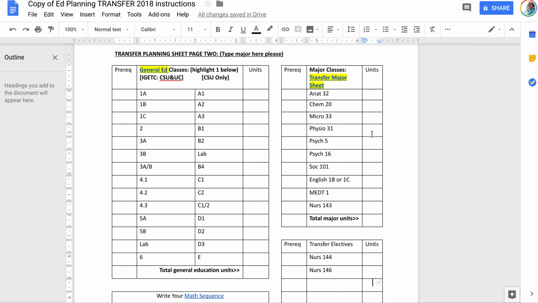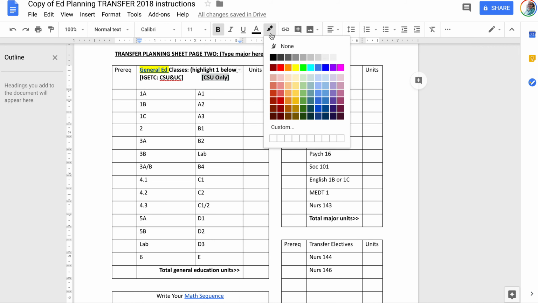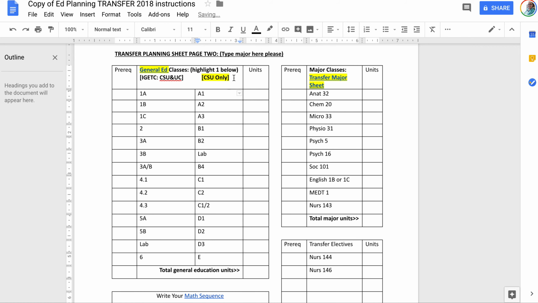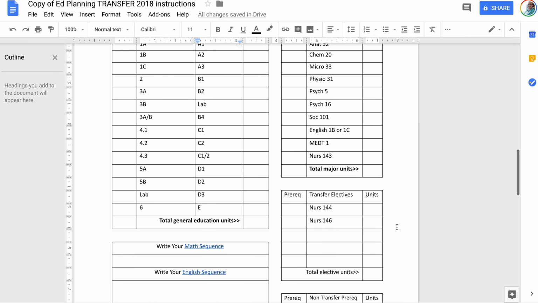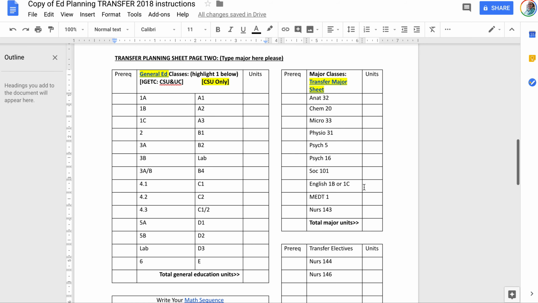Now you have to look in the catalog to look up the amount of units and put them here, and then you look up to see if it has any prerequisites and put that here as well. So you said you're going to go to the CSU, so we're going to highlight the CSU here, and we're going to look in the catalog for the CSU courses. Before we do that, you said you were at Math 73, and then the sheets told us that we needed the 150. You've already done the 1A, and then you're going to proceed on to 1C, and I'm going to explain why that's there in just one moment.